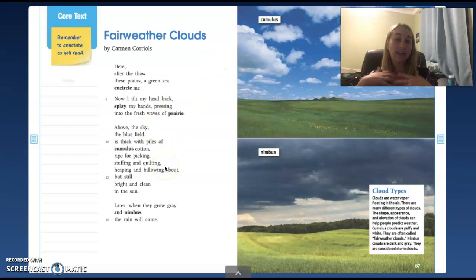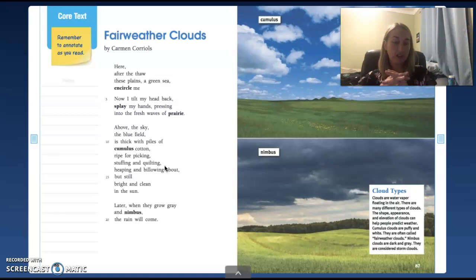So he's laying there enjoying the bright sun, the beautiful weather. But then, all of a sudden, the weather can change, and those nimbus clouds can roll in, and it can start raining. So it can make him probably feel sad, make him or her feel really sad.